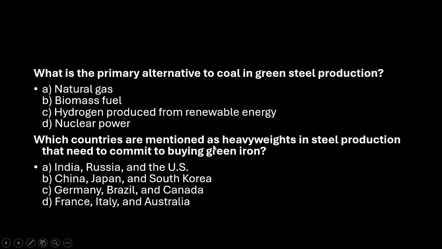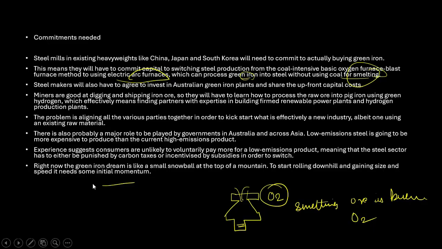Which countries are mentioned as the heavyweights in steel production that need to commit to buying green energy? I think all of you can easily find out this answer as well, because this was there in this particular slide. Steel mills in existing heavyweights like China, Japan, and Korea. This is the answer over here.